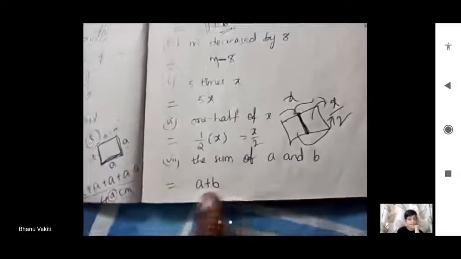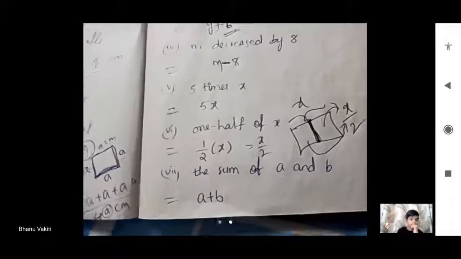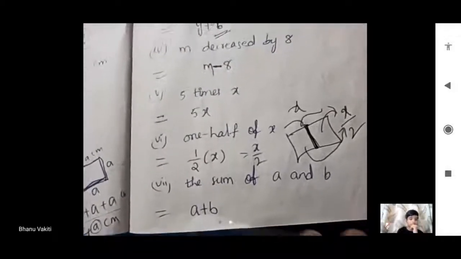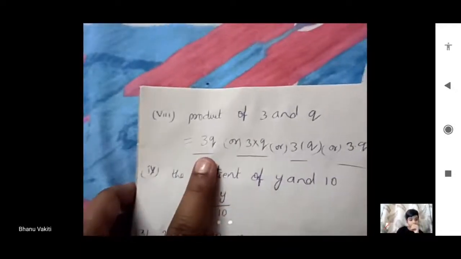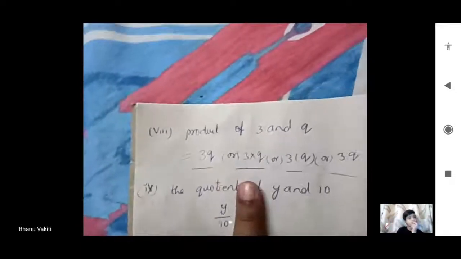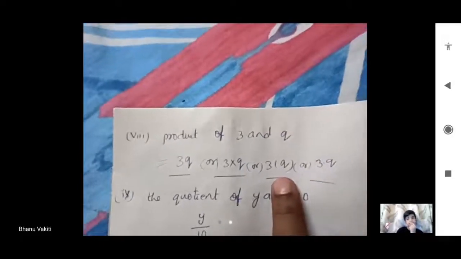So, the sum of A and B. Very easy, Nana. Sum of A and B means A plus B. We can write it easily. Don't get confused. And next one is the product of 3 and Q. Product, 3Q we can write. 3 into Q also, 3 dot Q also, in brackets also we can write like this.